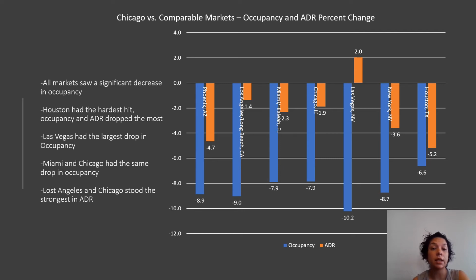Las Vegas had the largest drop in occupancy. Miami and Chicago had the same drop in occupancy. Los Angeles and Chicago stood strongest with ADR.